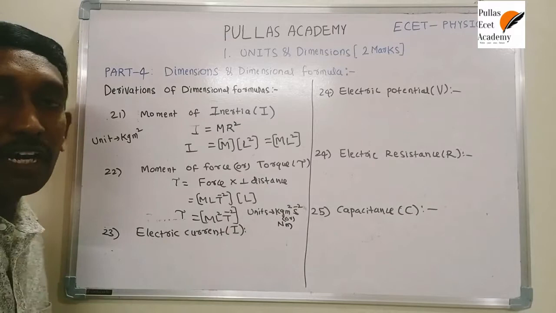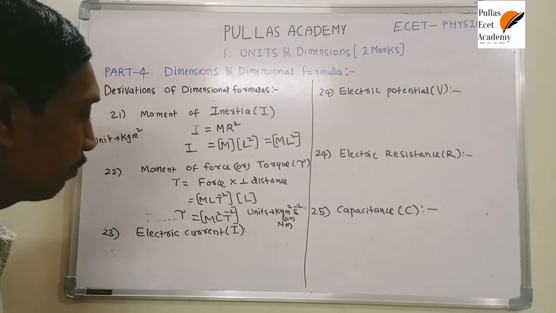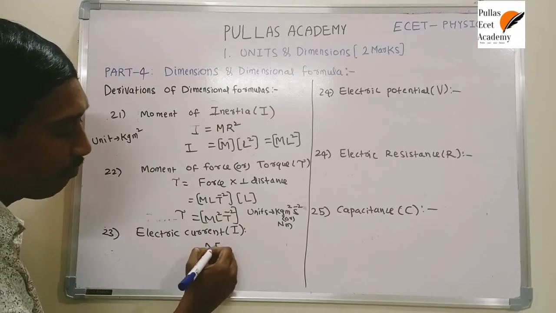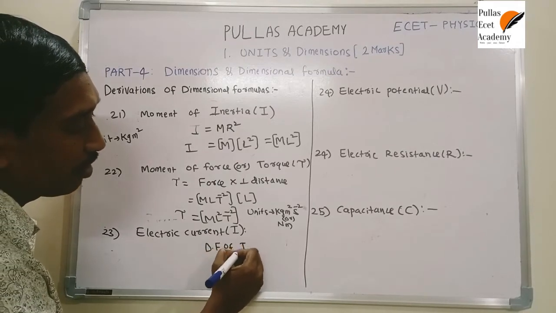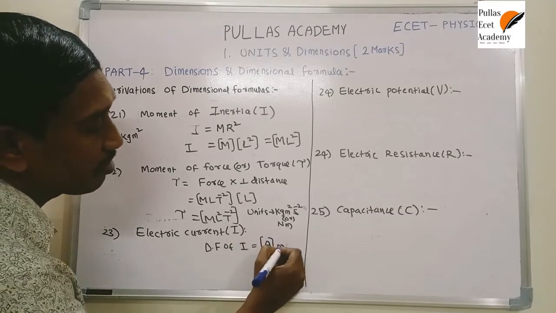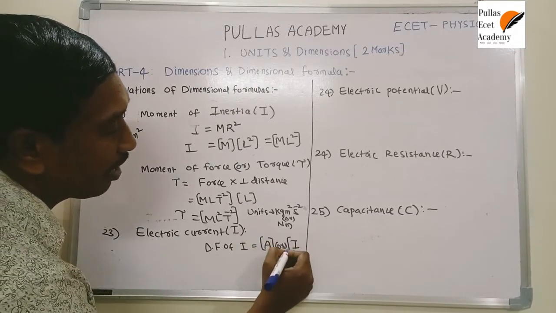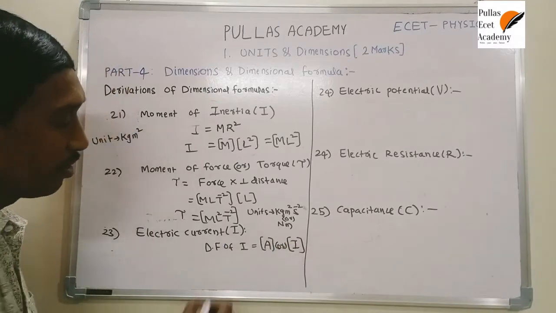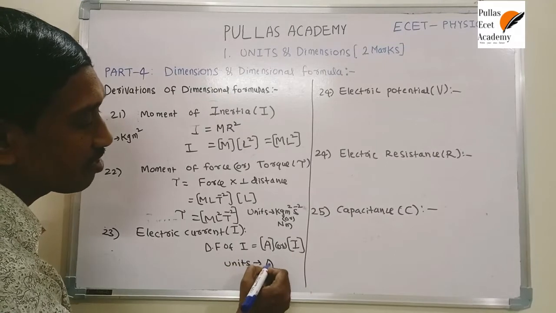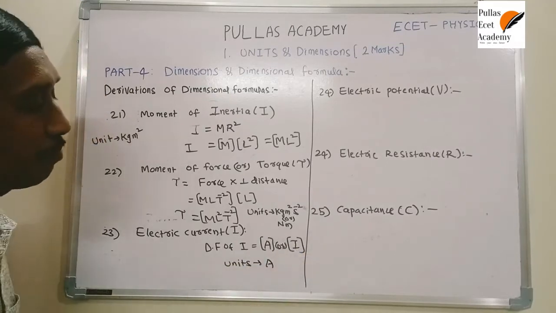So what is electric current? Electric current is a fundamental quantity. Its dimensional formula is directly A. Sometimes this dimensional formula is also denoted by I. Don't confuse. The unit of current is ampere, that's why the unit of current is just denoted by capital A. Both are the same.